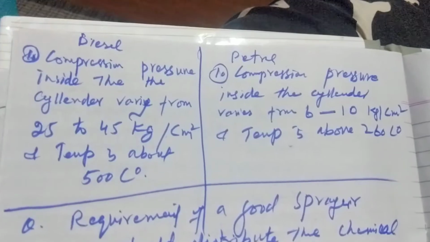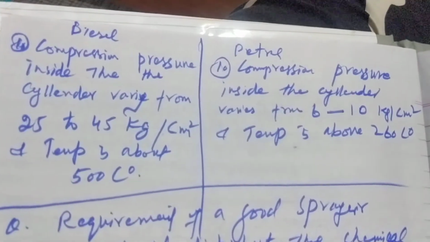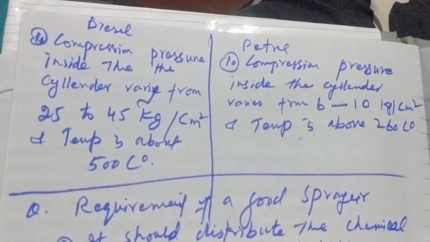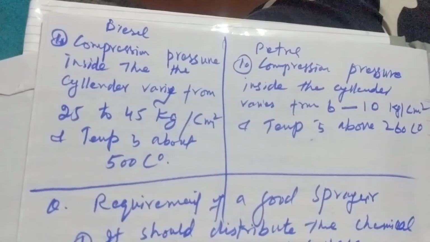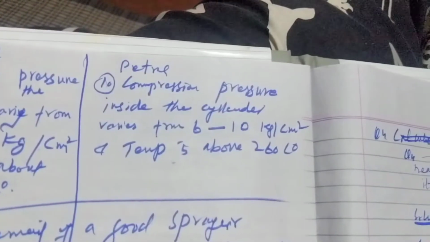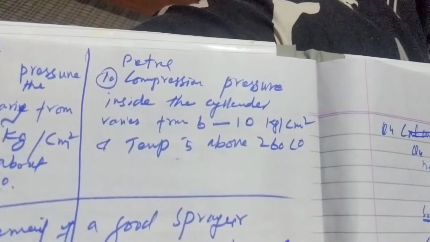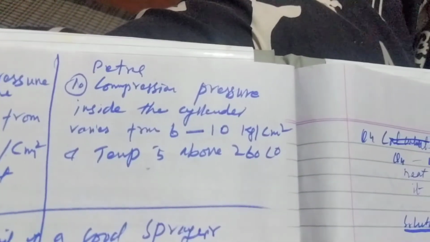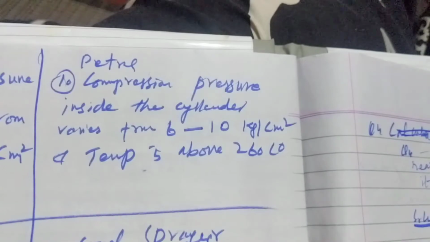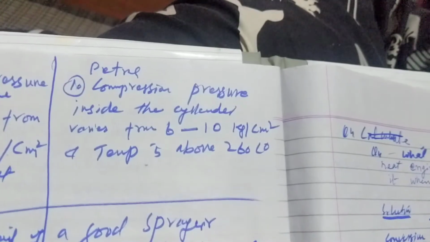In case of diesel engine, compression pressure inside the cylinder varies from 25 to 45 kilogram per centimeter square, and temperature is about 500 centigrade, whereas in case of petrol engine, compression pressure inside the cylinder varies from 6 to 10 kilogram per centimeter square, and temperature is about 260 centigrade.